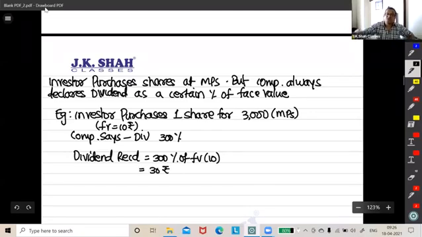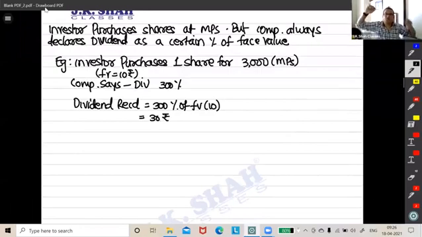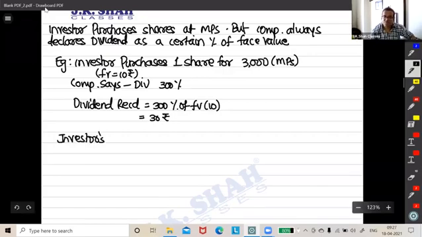Now you say the company is standing on the rooftop and shouting 300% dividend, 300% dividend. But he has not bought it for 10 rupees. He has bought it for what price? He has bought it for 3,000 rupees. So now the investor will say, rate of returns.